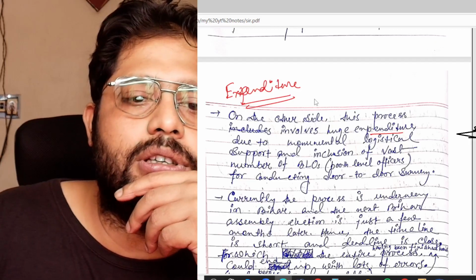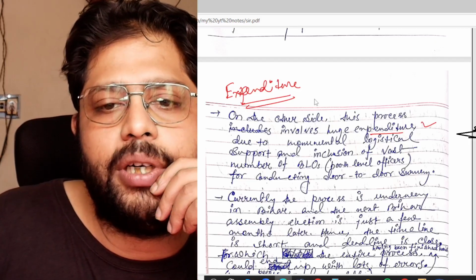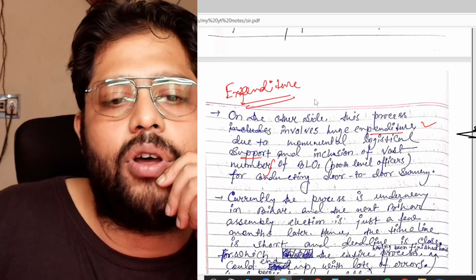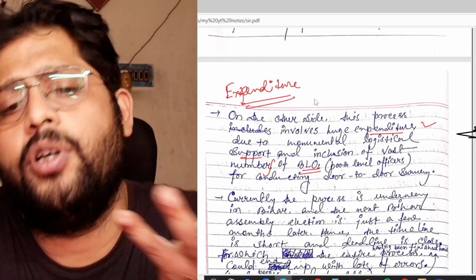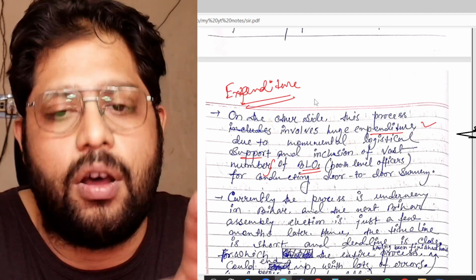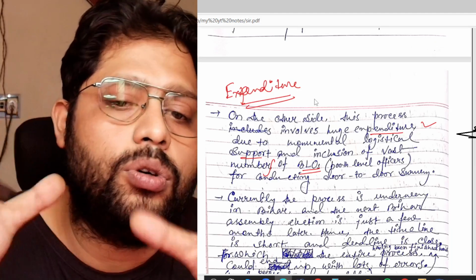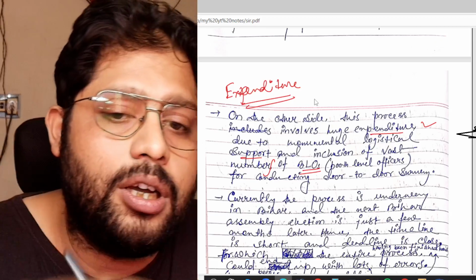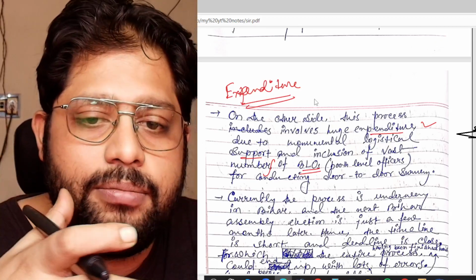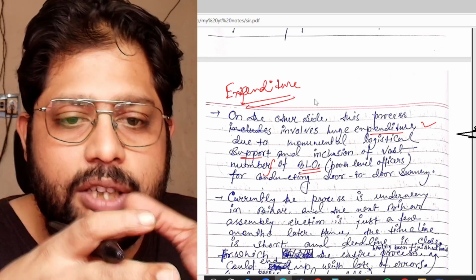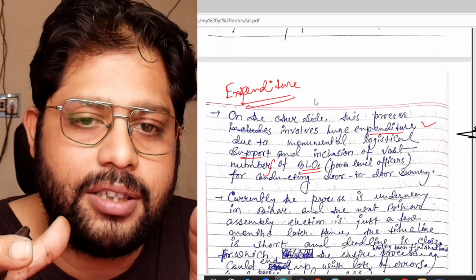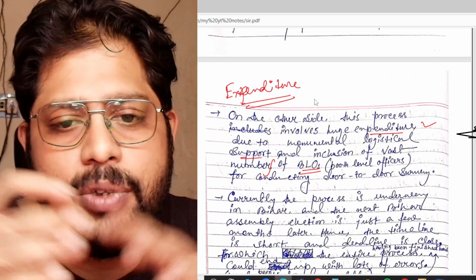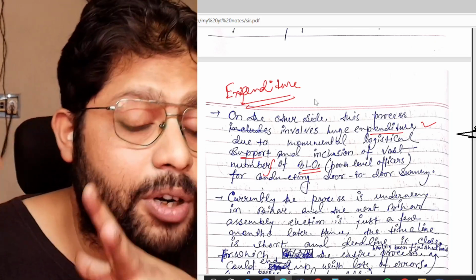On the other side, this process involves huge expenditure due to monumental logistical support and inclusion of vast numbers of BLOs. Vast numbers of BLOs means what? BLOs means booth level officers. They are required to conduct a door to door survey, going to the door of the people and verifying the documents, etc. Especially in Bihar or any state of India, the number of people is huge.